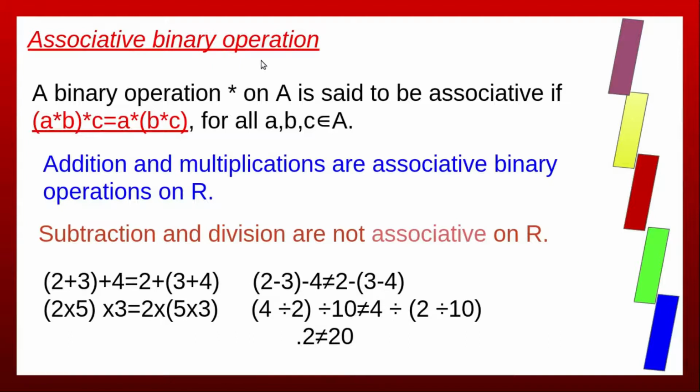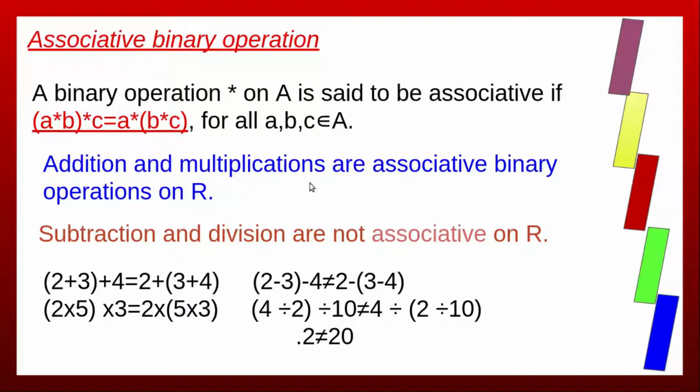Now, associative binary operation. A binary operation star on A is said to be associative if (A star B) star C equals A star (B star C) for all A, B, C belongs to A. To prove star is associative, we have to take three elements A, B, C belongs to the given set A. Group these two terms A and B: first apply star to A and B, then apply star with C. (A star B) star C equals A star (B star C): first apply star to B and C, then star with A.